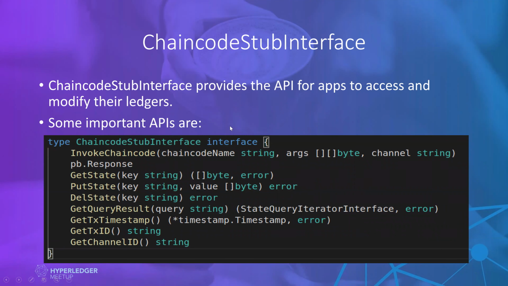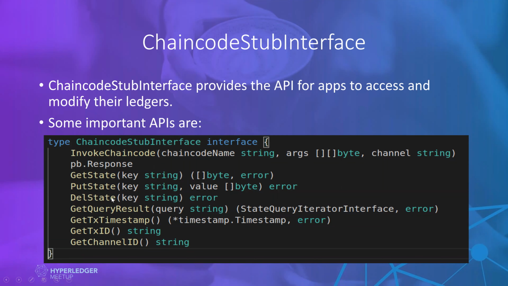I will go further. We have to know about the chaincode stub interface. This is also very important: when we are writing the chaincode, we have to implement this interface as well. It provides a number of important APIs to invoke the chaincode, get data, and get the state of the ledger. We will be writing data using put state.